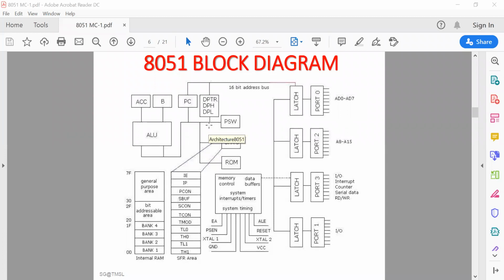It is typically used by the programmer to transfer data from external RAM. It is also used as a pointer to a lookup table in ROM using indexed addressing mode. So it can be used in ROM also, where some lookup table has to be stored, and it points to that lookup table address.